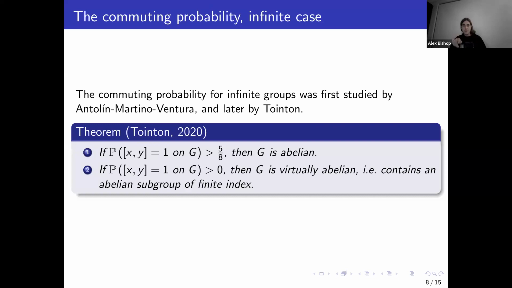Okay, on this slide, in case number 2 of this theorem, does the probability of these two arbitrary elements commuting depend on the rank of the abelian subgroup, or what does this depend on, if anything? You can get a bound by the index of the abelian subgroup, but it can be bigger than that. There are some more explicit expressions in the work of Tointon. Thank you.